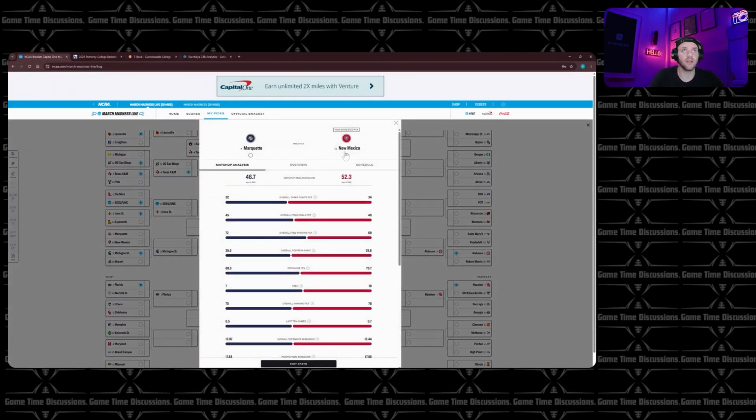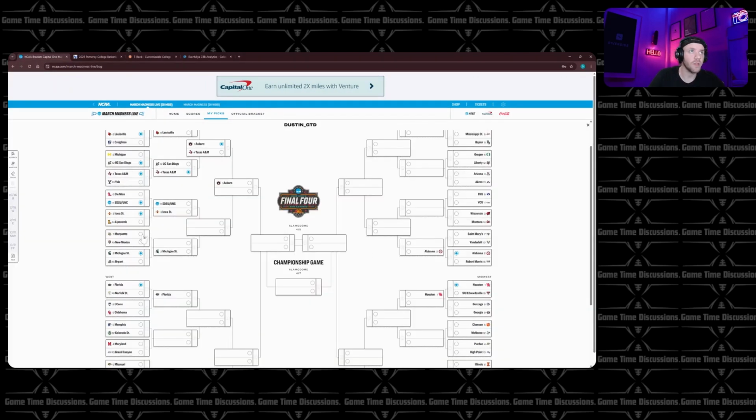Again, the matchup analysis is going to favor the smaller team. This is one I am going to go and call the upset. Now, I'm not super concerned. When we're building brackets, we've got to think about total points. We need to get these bad boys correct more than anything.